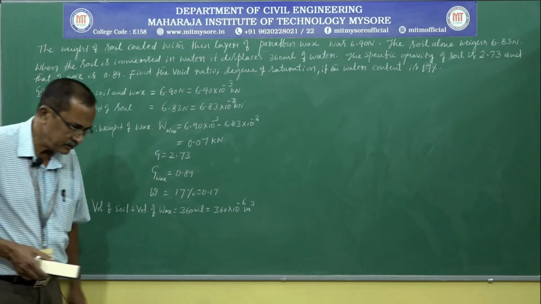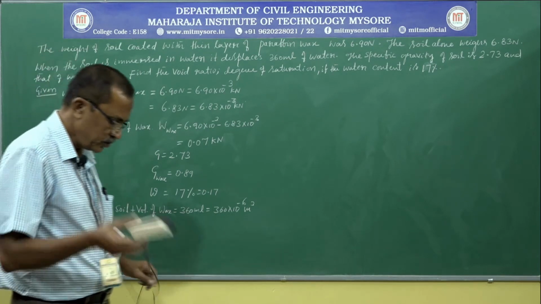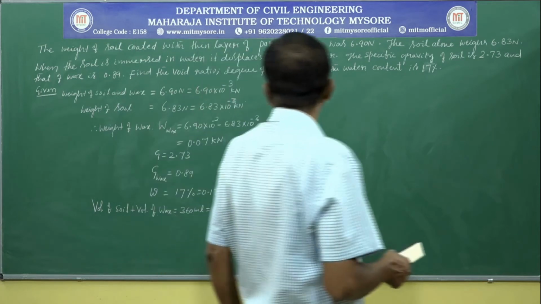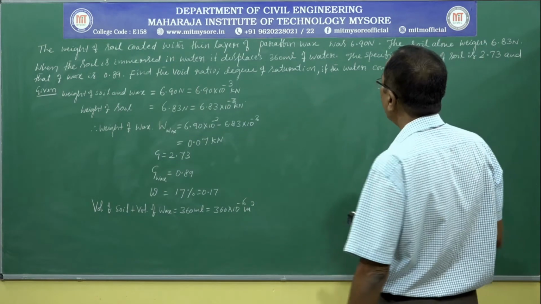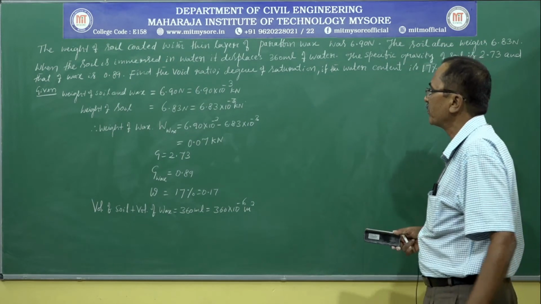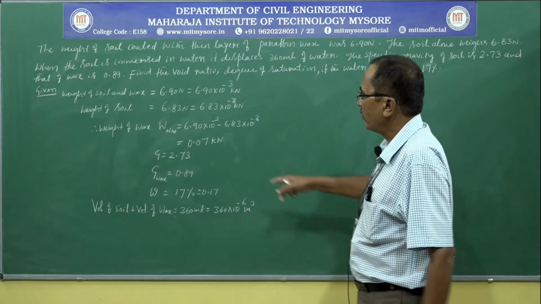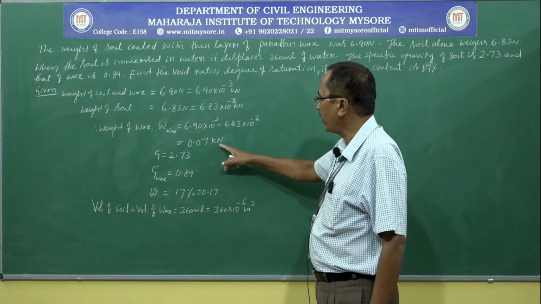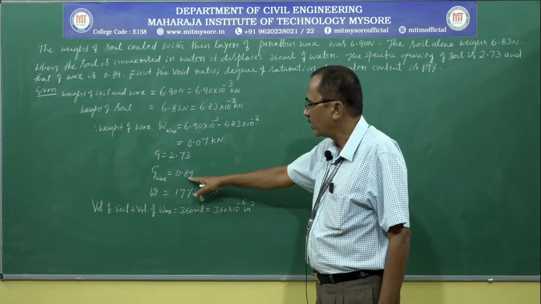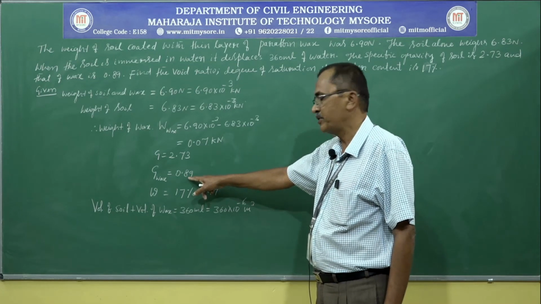Now, let us proceed to calculate the required data, void ratio and degree of saturation of soil. We have weight of wax and we know the specific gravity of wax.